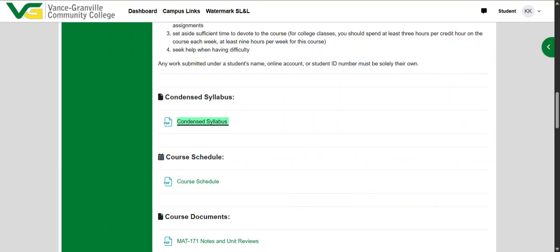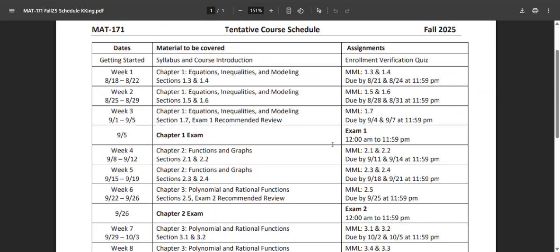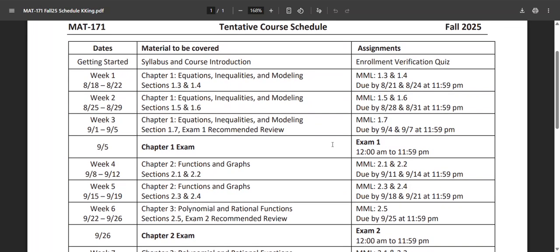All right, next, I want to take a look at the course schedule. So here on the course schedule, you can see just the general flow. The first week, we're going to cover sections 1.3 and 1.4. 1.3 is due by Thursday, the 21st. 1.4 is due by Sunday, the 24th, always due by 11:59 p.m. Again, the next week, we're going to cover 2 sections, due by Thursday, due by Sunday. And then the third week, we're going to cover 1 section, which will be due by Thursday.